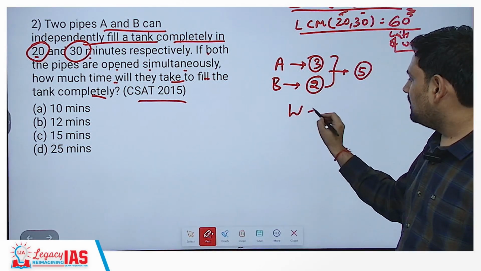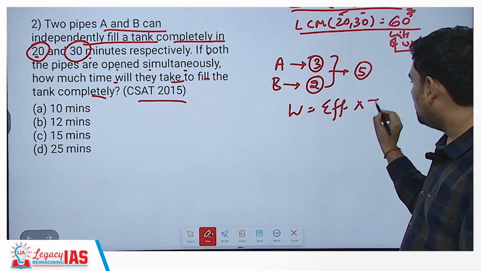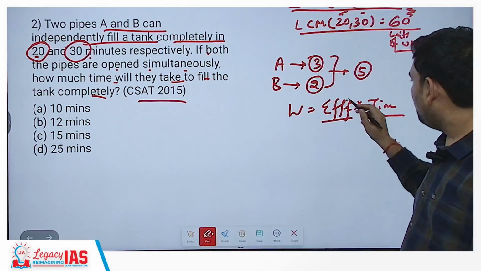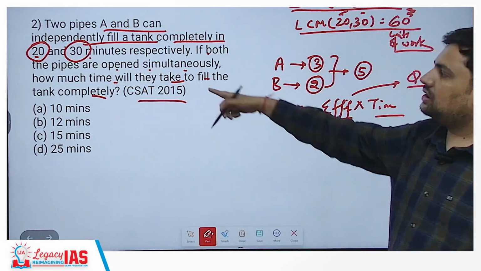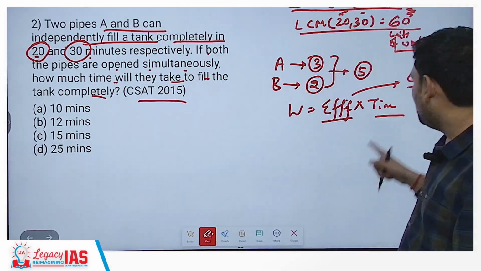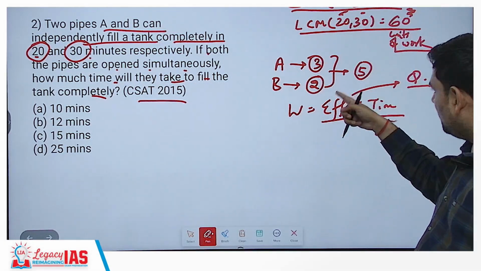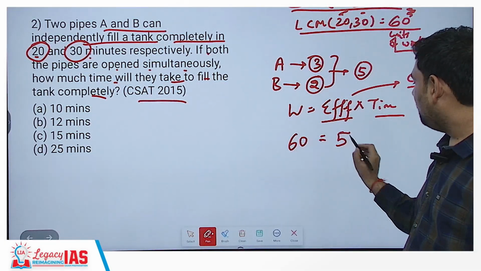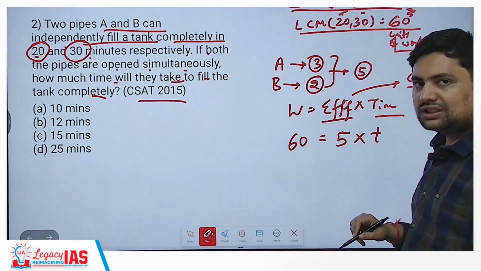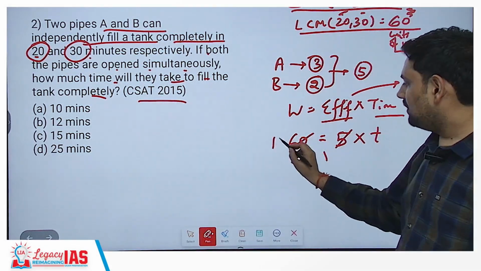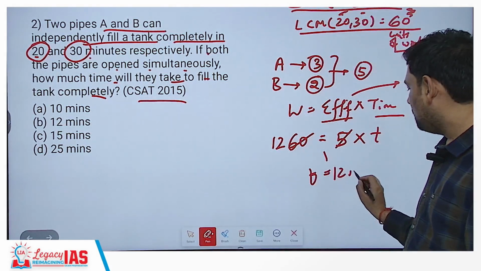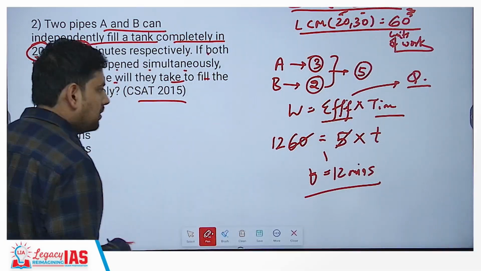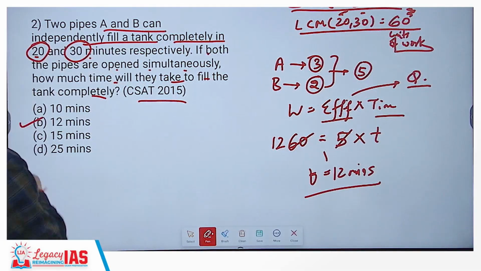Now work is equal to efficiency into time, or effective efficiency into time. Effective efficiency comes from where? From the question. What is written in the question? If both are opened together, that means their sum. So 3 plus 2, 5. So total work done, we have assumed to be 60. Effective efficiency becomes 5 into the time we have to find out. So 5 twelves are 60. T is equal to 12 minutes. That is, if both pipes are open together, they will fill the tank in only 12 minutes.